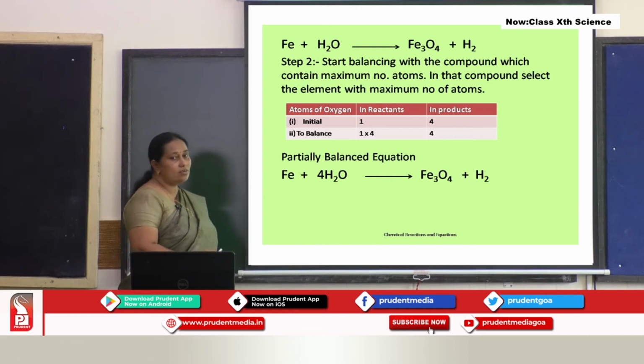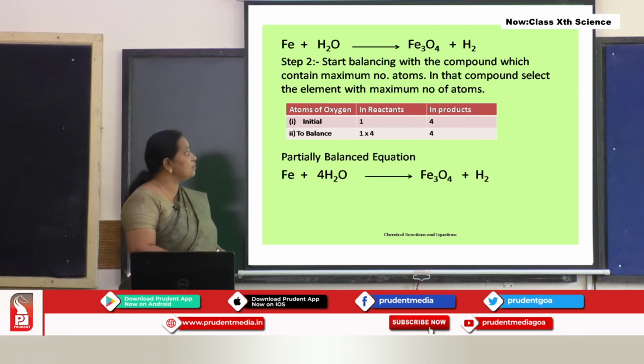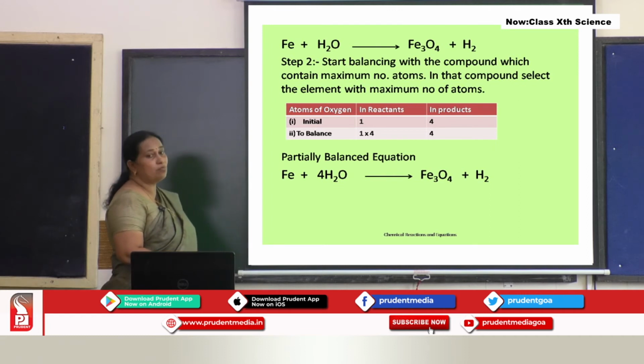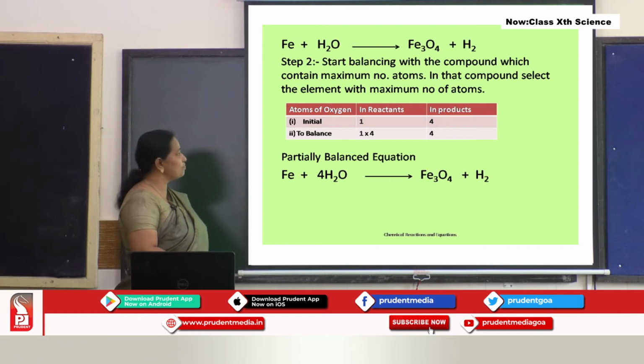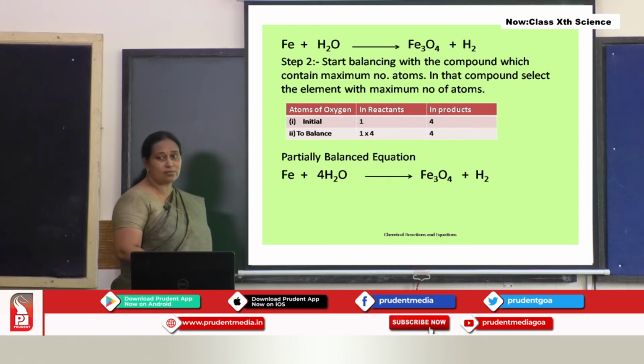In this equation, first you have to look for the compound with the maximum number of atoms. In that compound, look for the element with the maximum number of atoms, and we have selected oxygen here. In the initial stage, there was only one oxygen on the reactant side. But in the product side, there are 4 atoms of oxygen. Now, we need to balance oxygen.